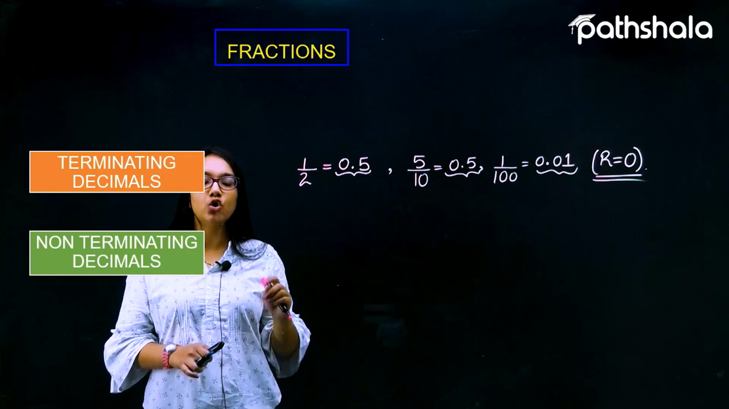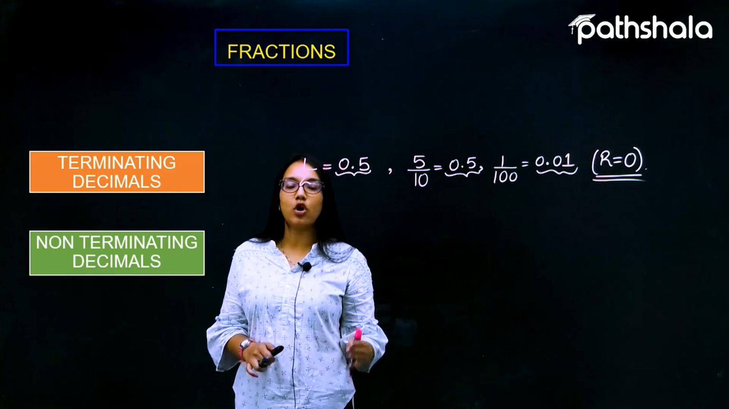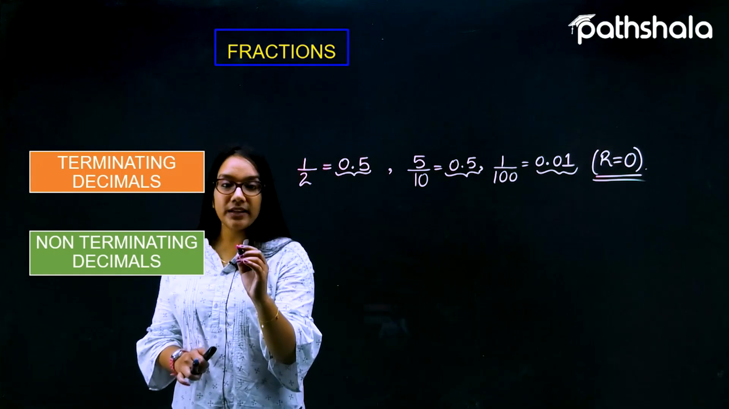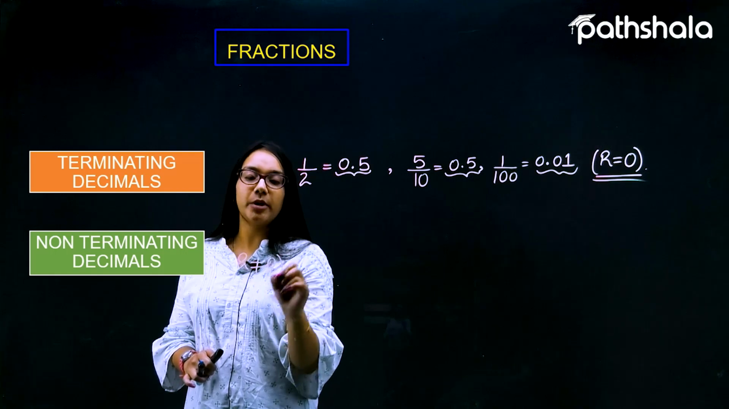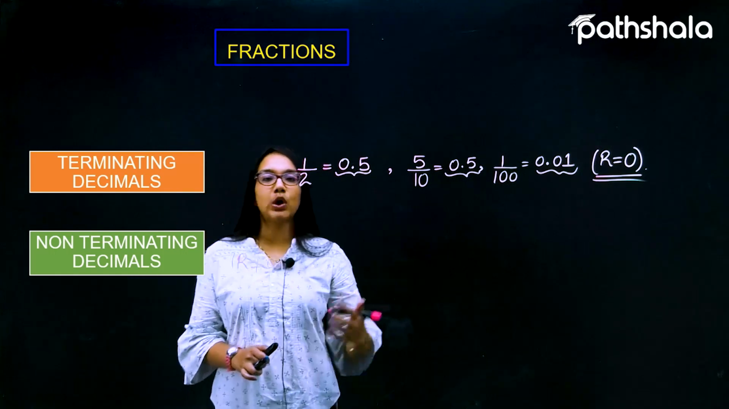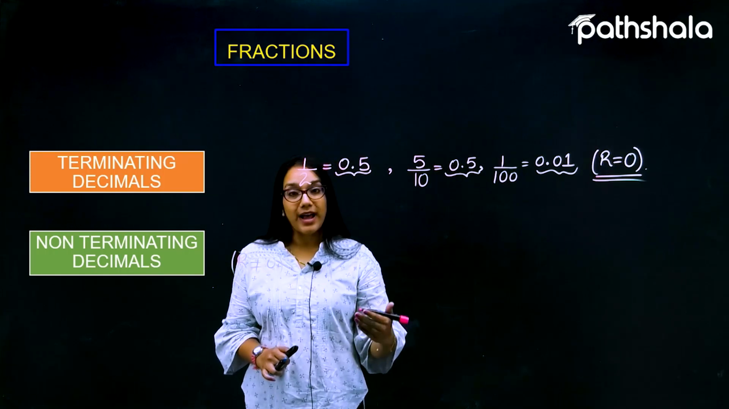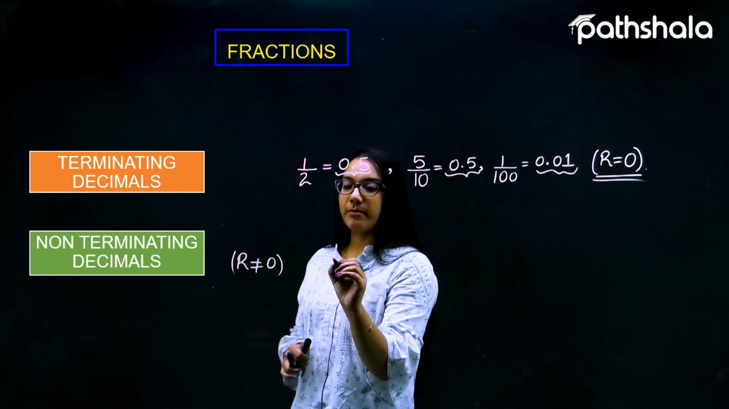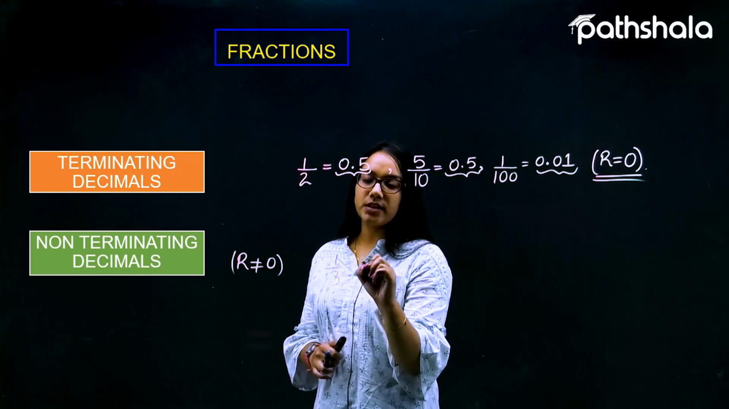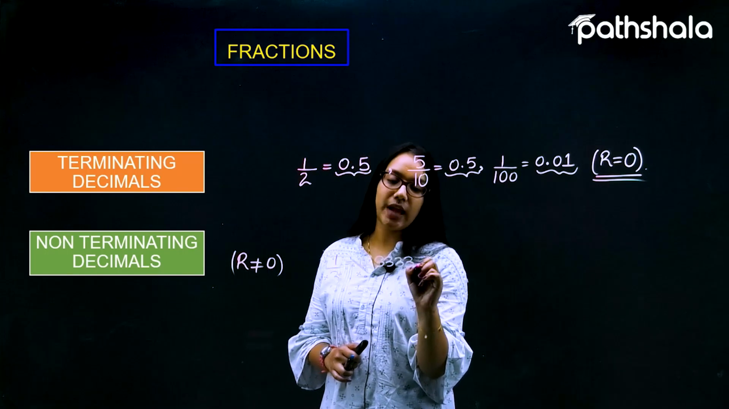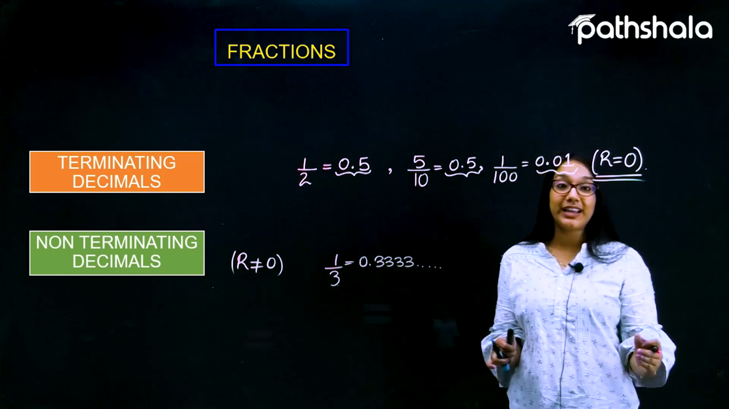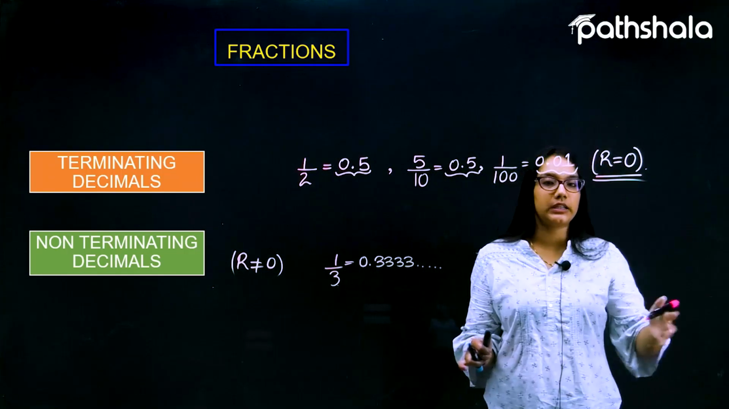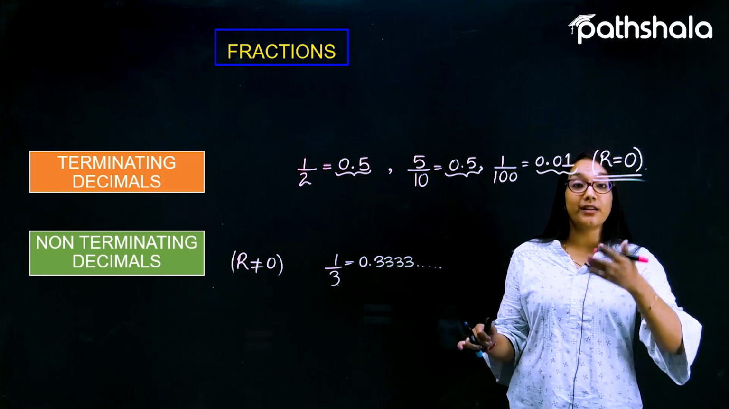The next one is the non-terminating decimal. What is the meaning of a non-terminating decimal? Whenever the remainder is non-zero in any particular fraction, such expressions are called non-terminating decimals. Let us suppose I'm talking about 1 by 3. It will be like 0.3333 and so on. It is not terminating at any particular point. It keeps repeating. The answer is 0.333333 without any termination, and we always get the remainder as 1.